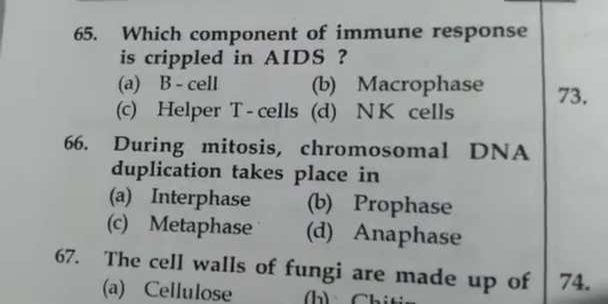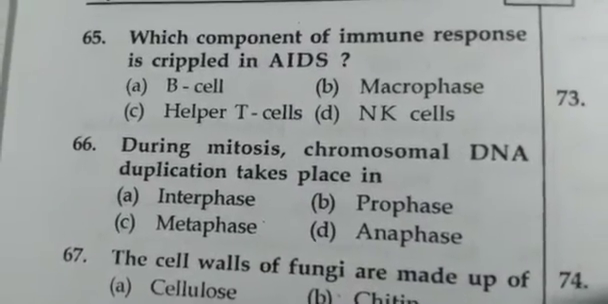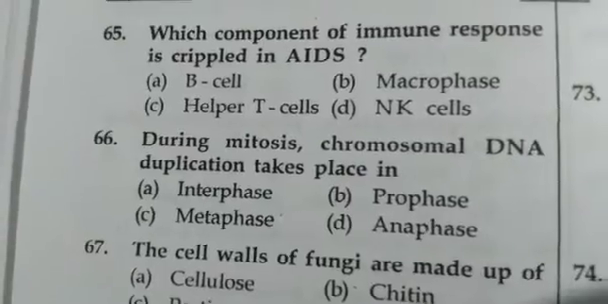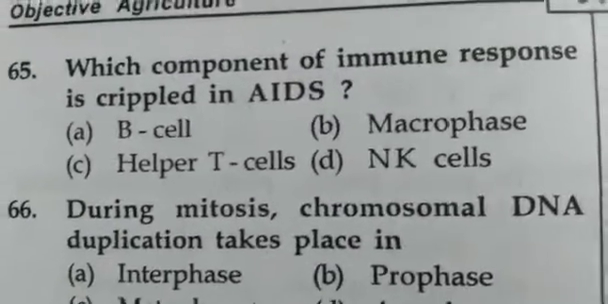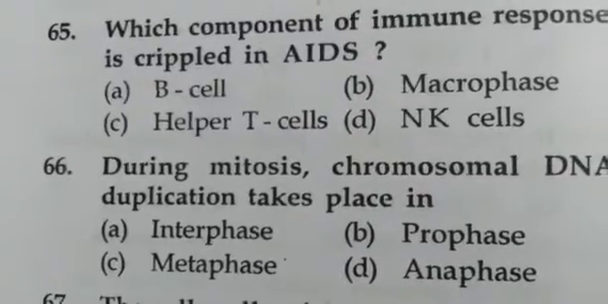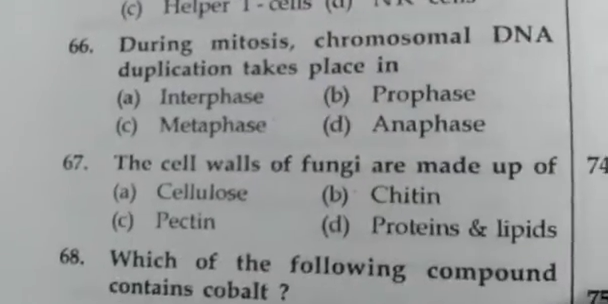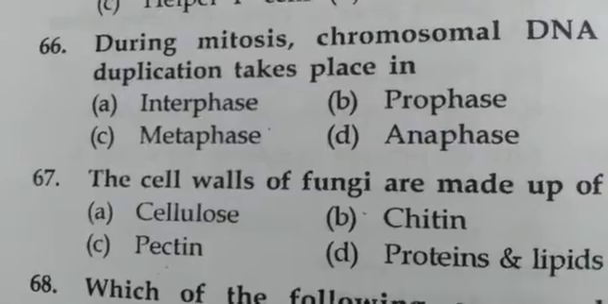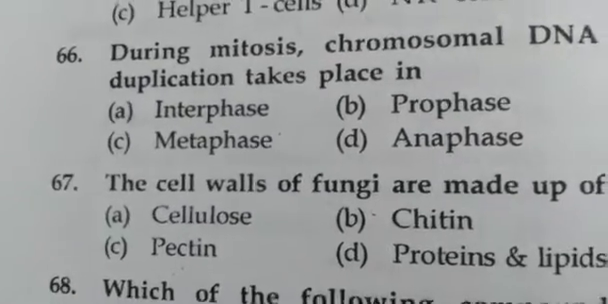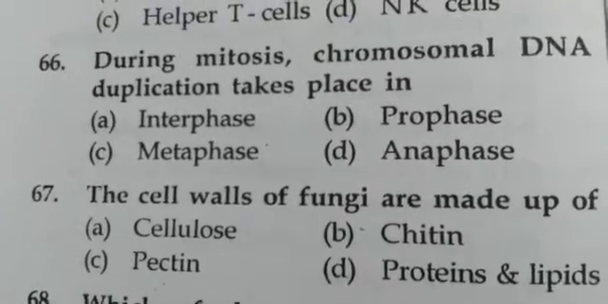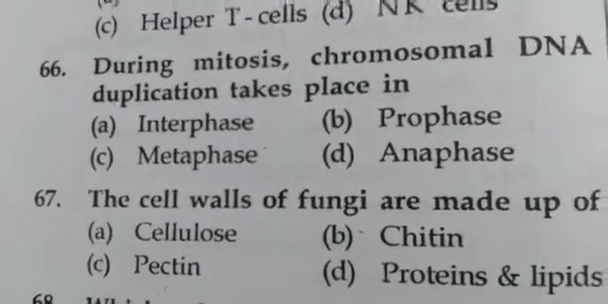Which component of immune response is crippled in AIDS? Helper T cell. During mitosis, chromosomal DNA duplication takes place in interphase.